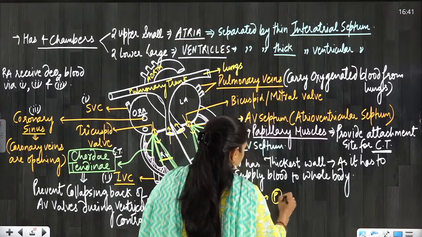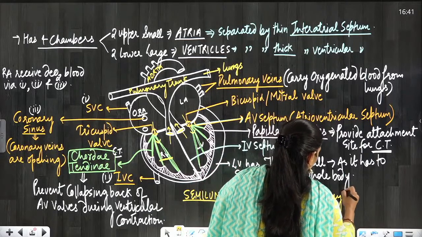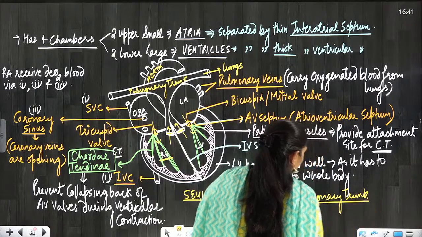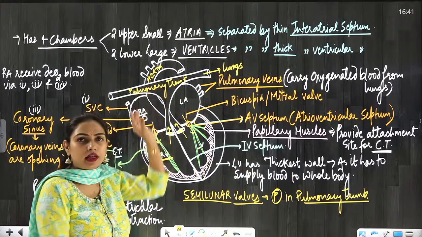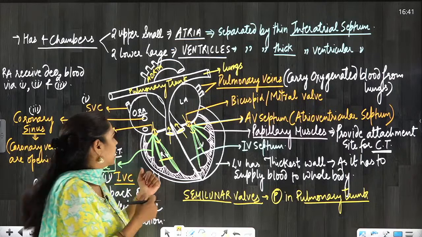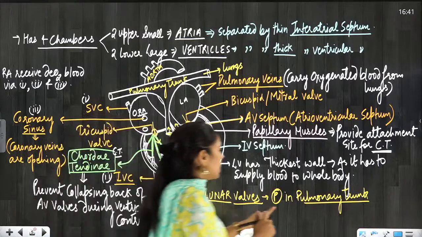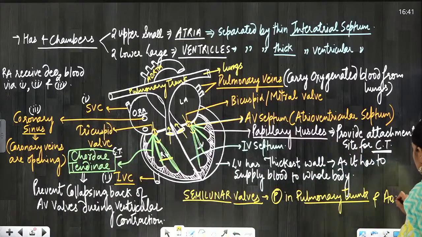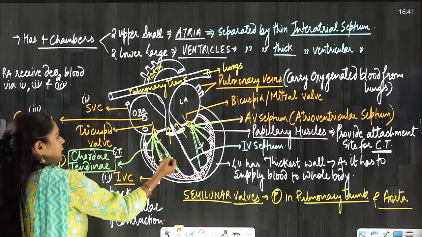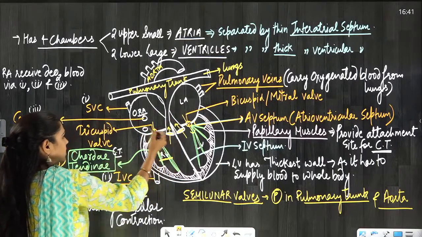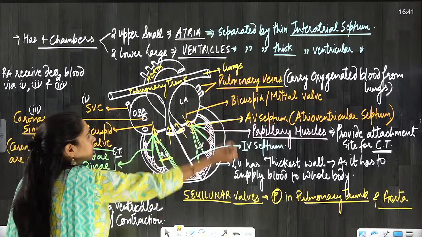These are present in the pulmonary artery. Basically it is the pulmonary trunk only, but everywhere it is written pulmonary artery, so you can consider pulmonary artery. When you go into MBBS, you will read these in more detail. The pulmonary trunk is going to divide and form two pulmonary arteries. So in these two blood vessels, the pulmonary trunk and aorta, the semilunar valve is present. Between the right atrium and right ventricle, the tricuspid valve is present. Between the left atrium and left ventricle, the bicuspid or mitral valve is present.